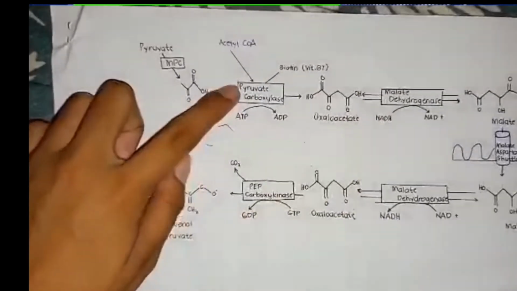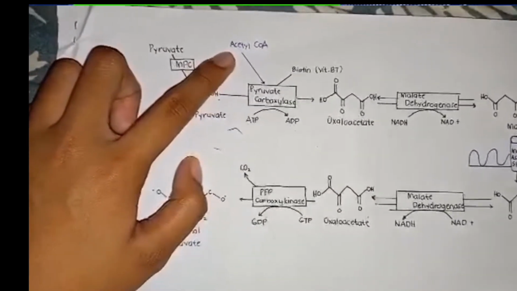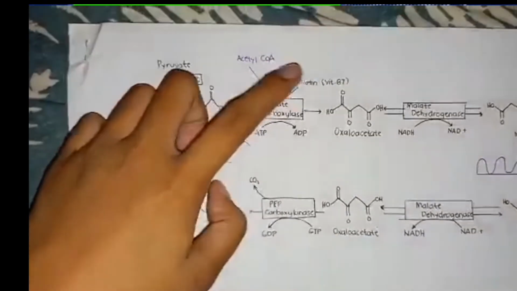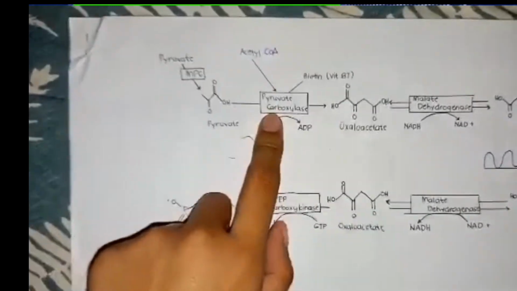This enzyme is activated by acetyl CoA and requires ATP. The enzyme also requires biotin, or vitamin B7, to function in forming oxaloacetate.